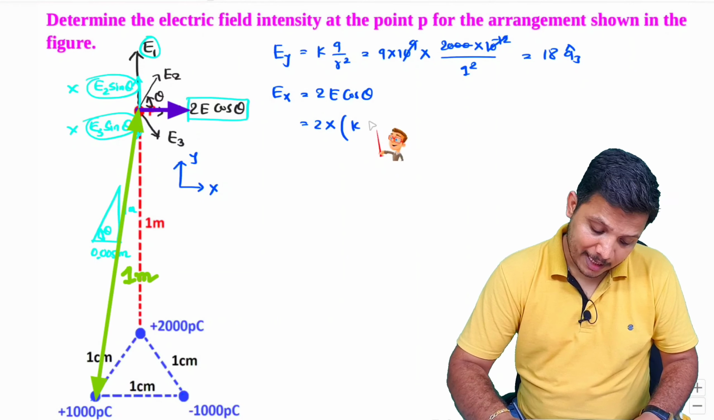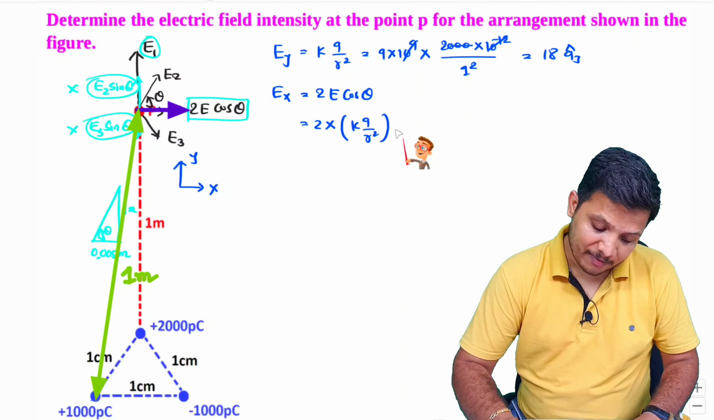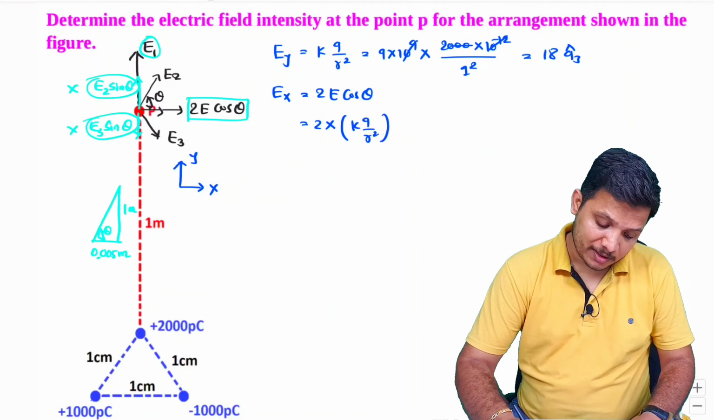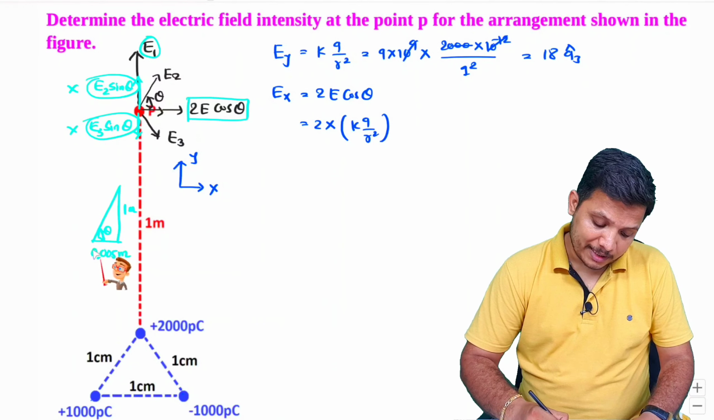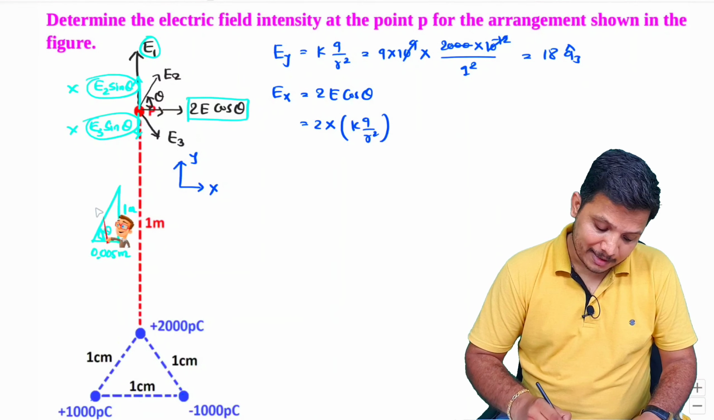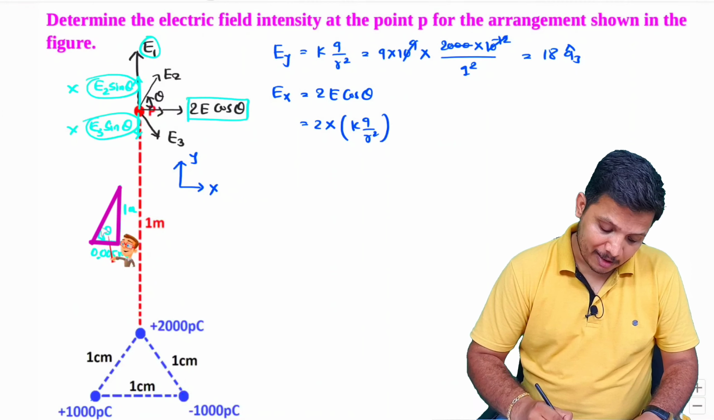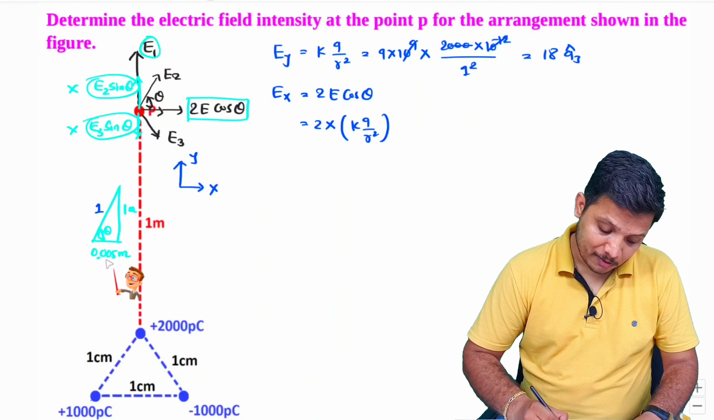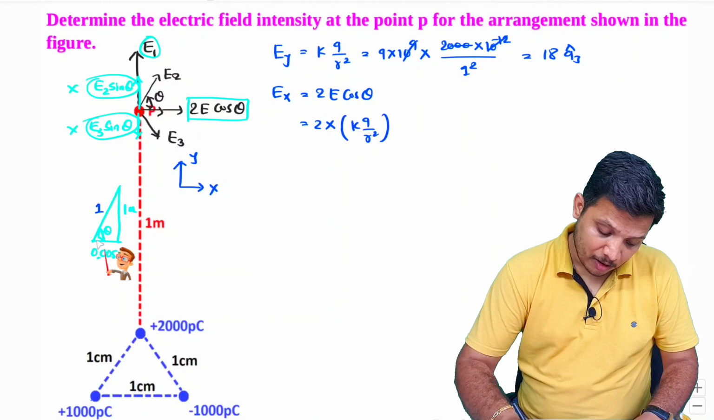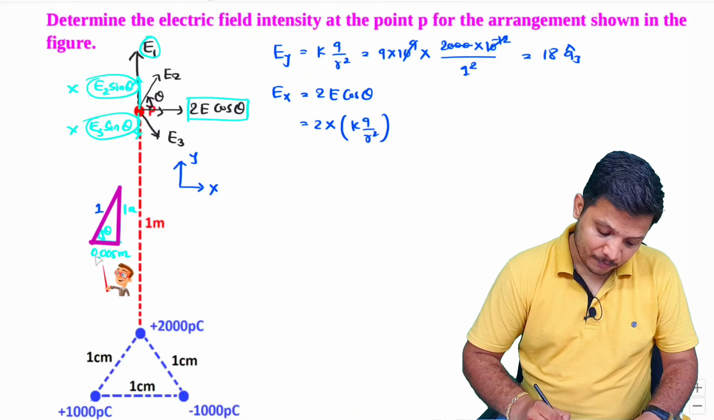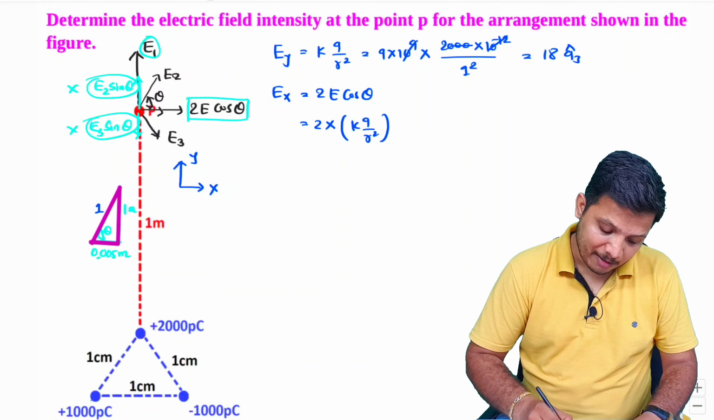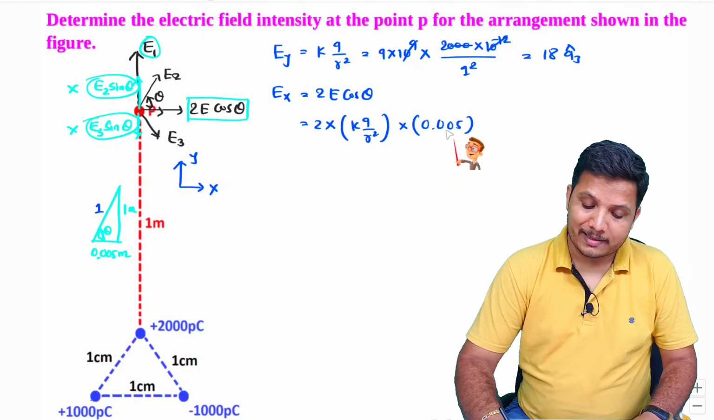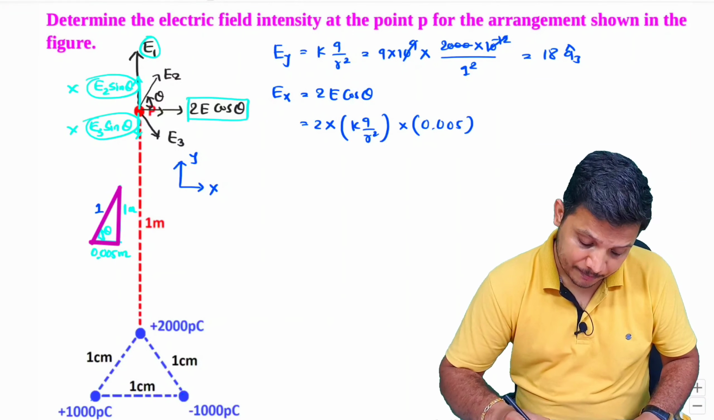So E is again k q by r square that I am writing. And what is the value of cos theta? So cos theta, that is adjacent divided by diagonal. And diagonal is almost 1, I can say. Right. So one can say cos theta, that is 0.005 divided by 1. So that is 0.005.